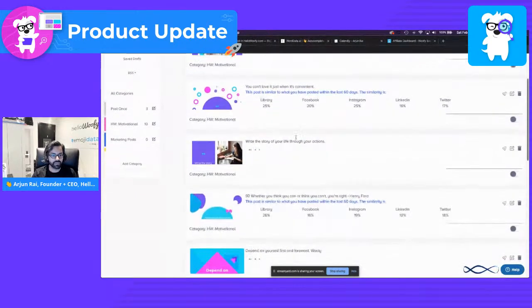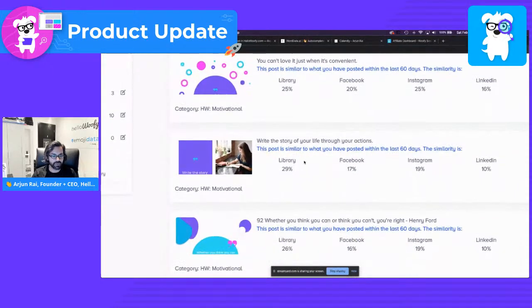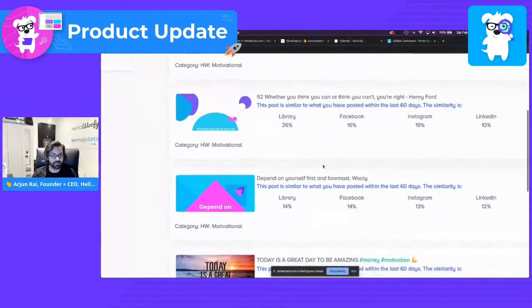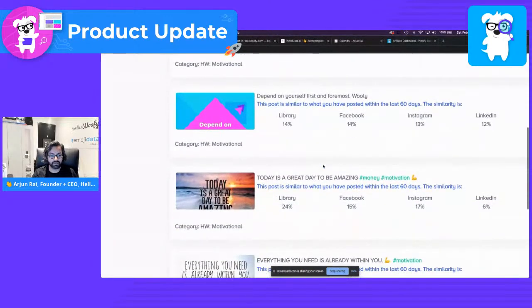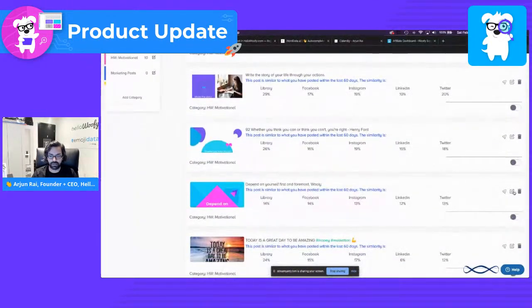There we go. Now, as you can see here, you can love it just when it's convenient. Write the story of your life through your actions. Whether you think you can or think you can't, you're right. So as you can see here, we have quite a bit of posts already that we can go ahead and edit. Now let's go ahead and click on this one.